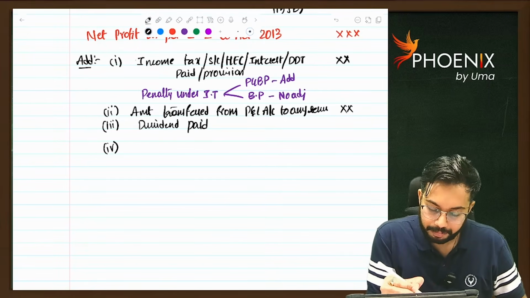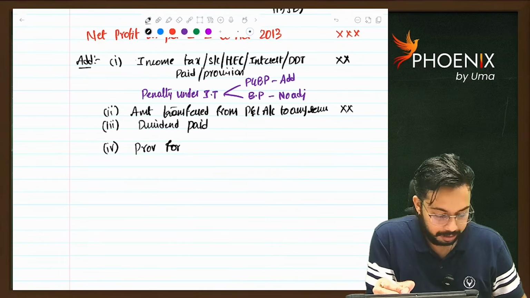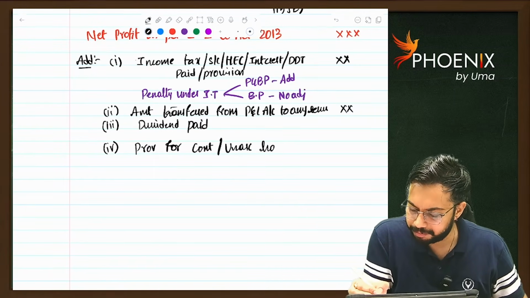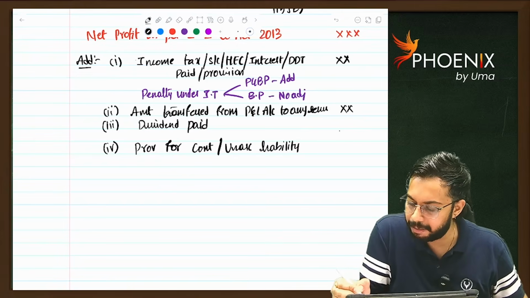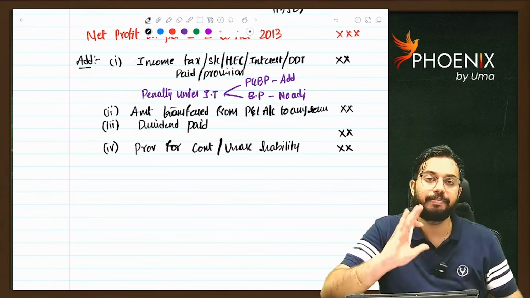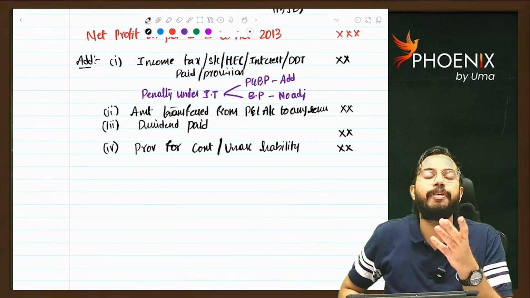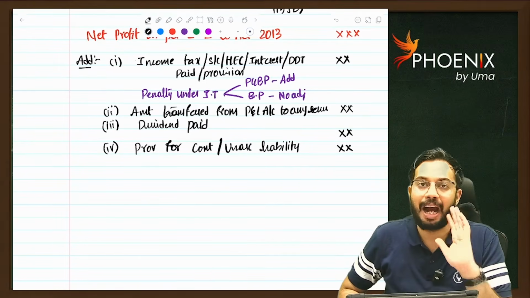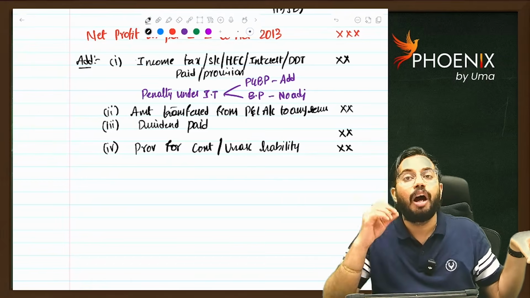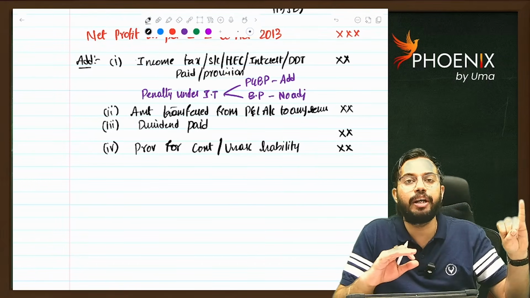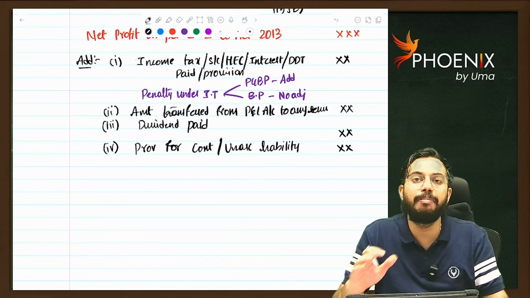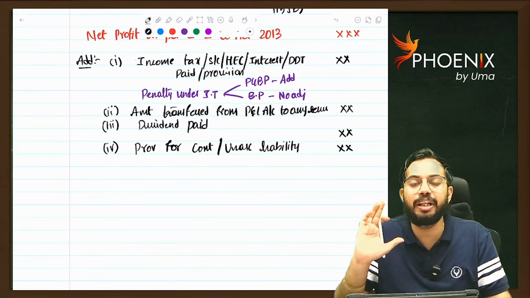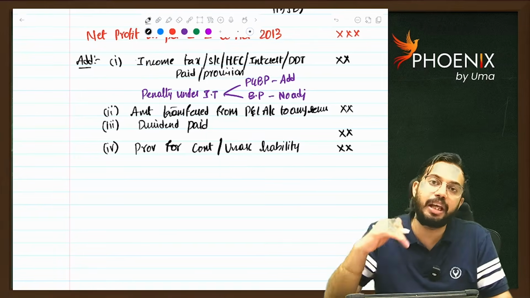Fourth one, provision for contingent or unascertained liability, that will also be added back. Sir, what do you mean by this? I will tell you. Provision for gratuity you have created. Is it allowed? That is not allowed. That will be added back. Under PGBP also, provision for contingent liability, provision for unascertained liability, you will add back. Under book profit calculation also, provision for contingent liability, provision for unascertained liability, you will add back.